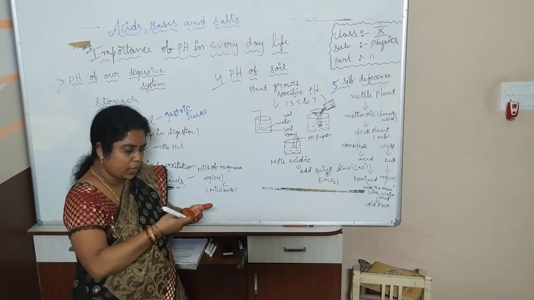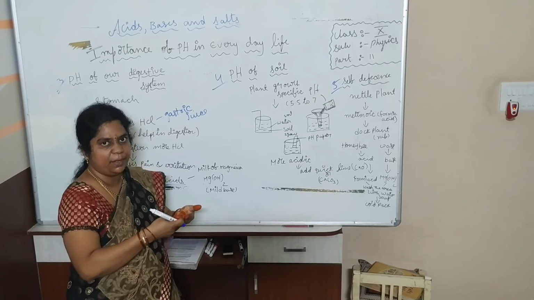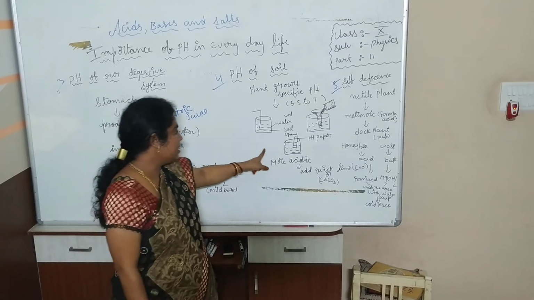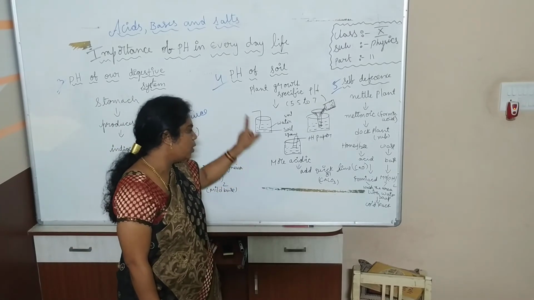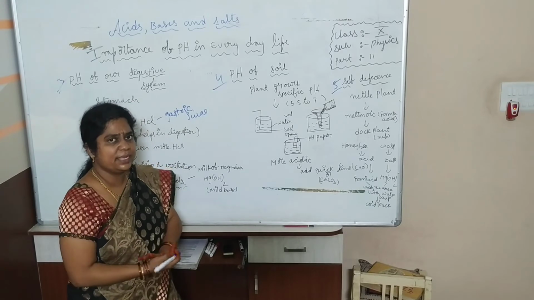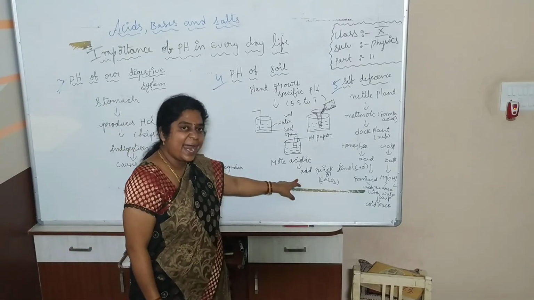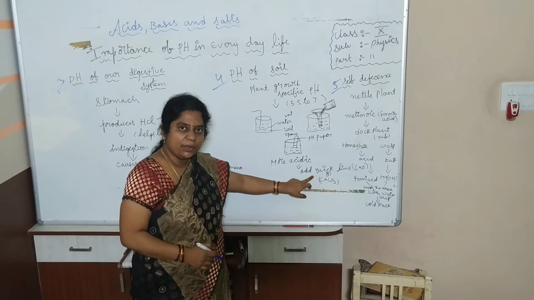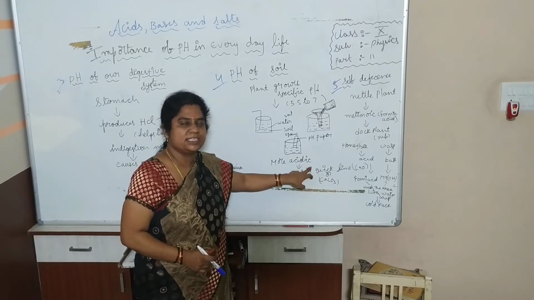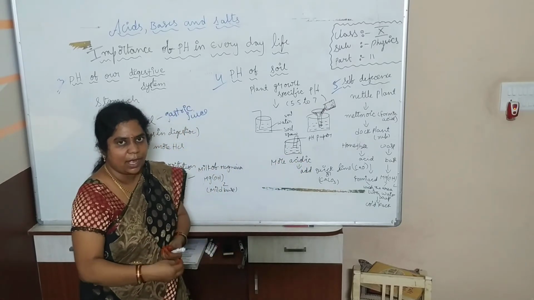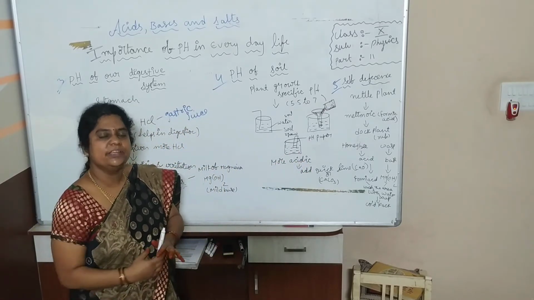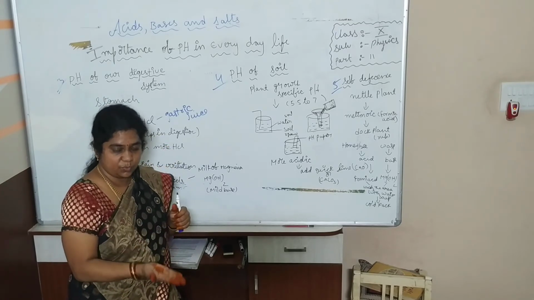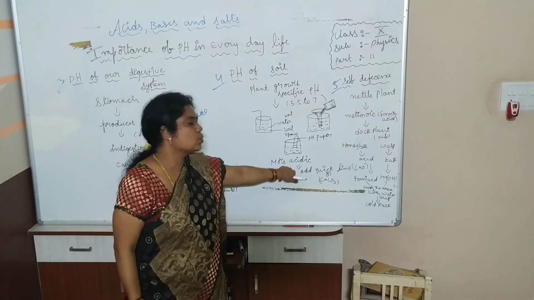If you compare the colors of the pH paper with the given pH scale, and the soil is acidic in nature, then what you have to do is add quick lime, that is calcium oxide CaO, or lime, calcium carbonate CaCO3, in water, and sprinkle that water in your field. So that the acidic nature, the lower pH, will be raised by using this quick lime.